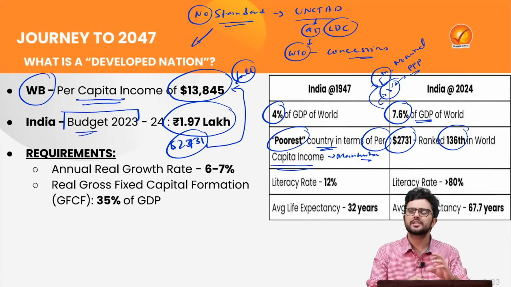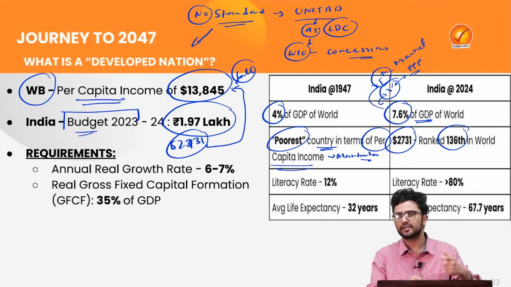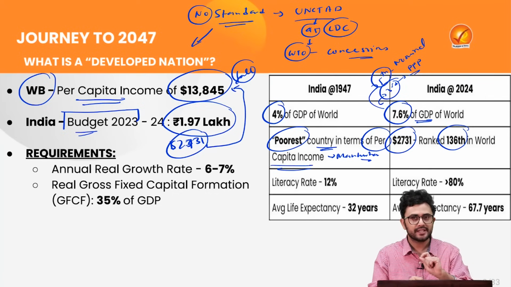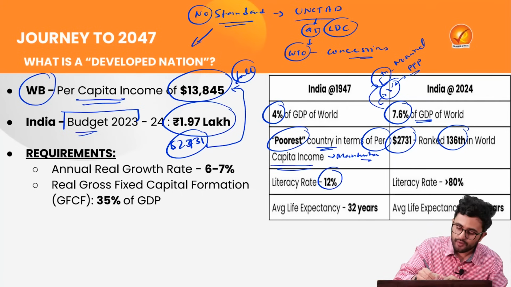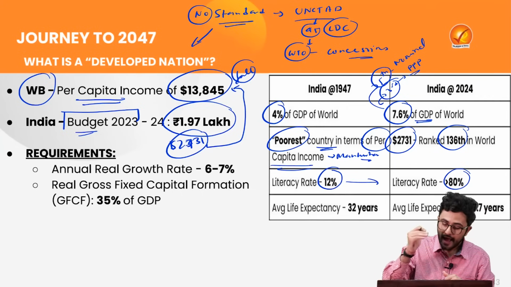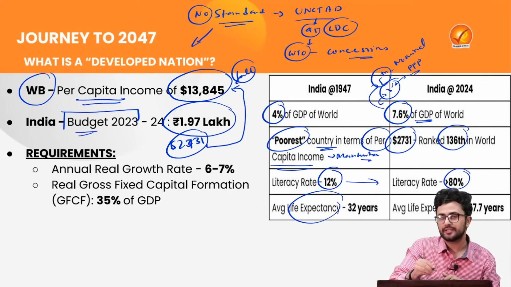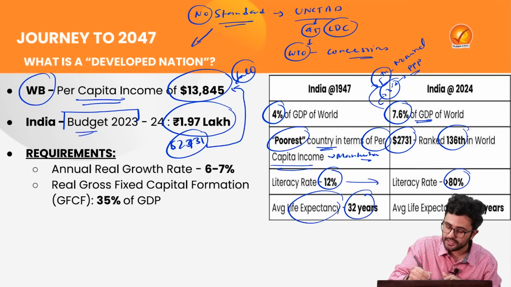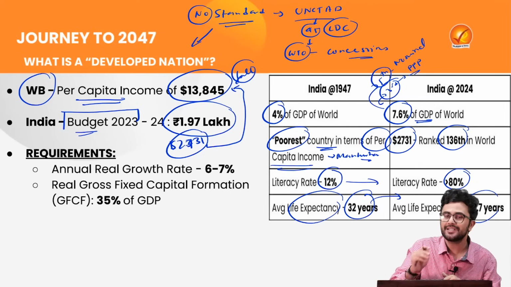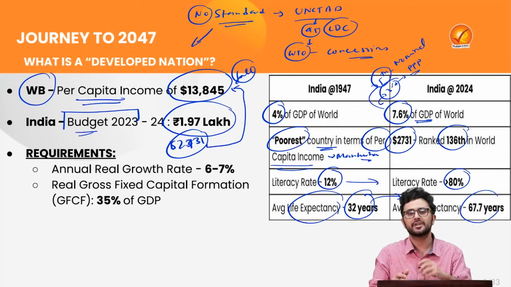We have also registered significant improvement in the sectors of education and health. For example, from the meager literacy rate of 12%, we have now increased it up to 80%, and the average life expectancy, which used to be 32 years, has increased to 67.7 years as per the United Nations Development Program report.